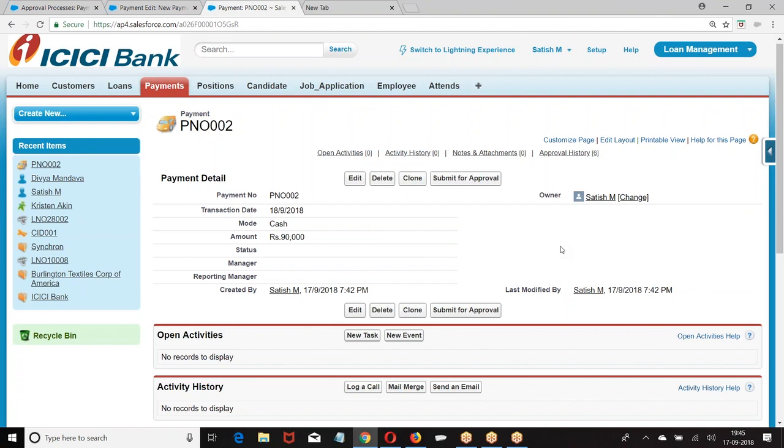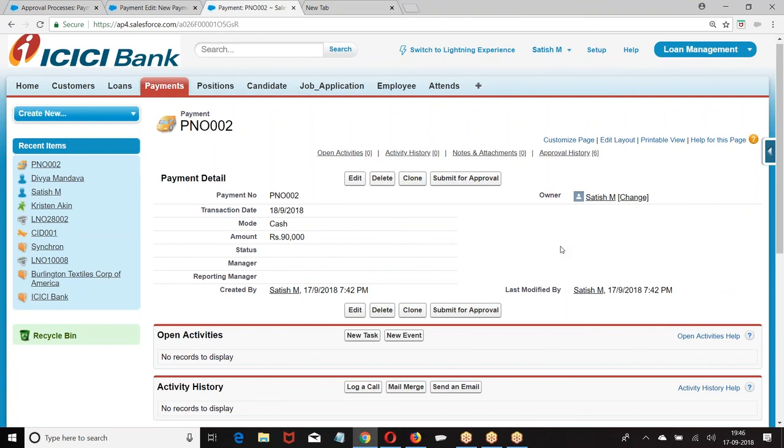One is the first response approval process. The other one is the unanimous approval process. First response, whoever gives the first reply. Unanimous, everybody has to approve it. I hope this is clear for everyone. Clear for everyone? Okay.